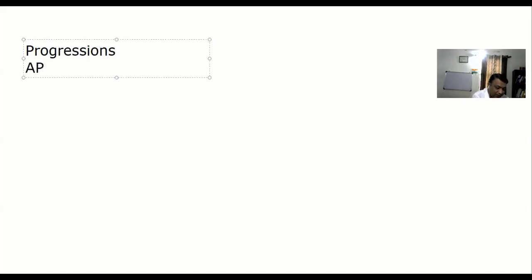Yes, all topics are important, but this is the core. It is like higher level maths, we can say. Today, and maybe tomorrow, depending upon how deep we go and how many questions you want, we are going to talk about progressions. Primarily in your syllabus, it is only AP, meaning arithmetic progression.